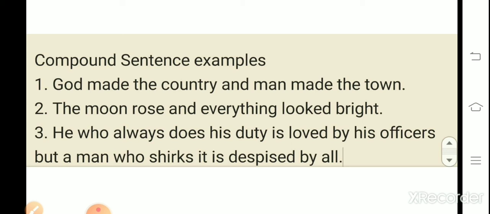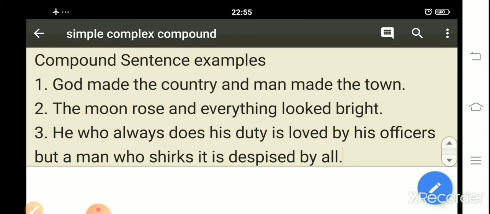It has a complete sense. But a man who shirks it is despised by all. This also has a complete sense. But is used here, we just want to combine them. Okay, these are called compound sentences.